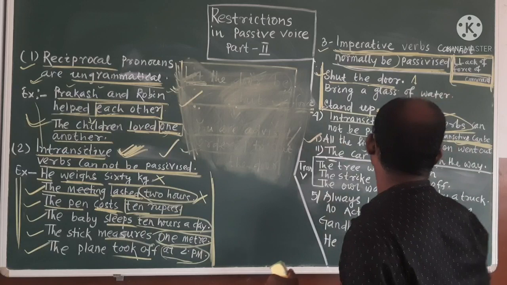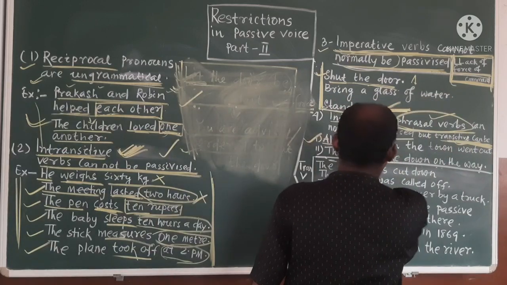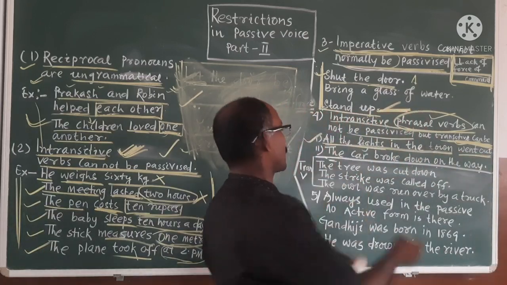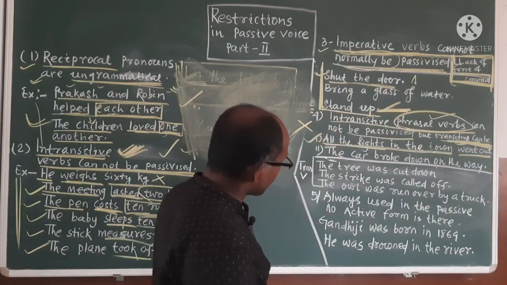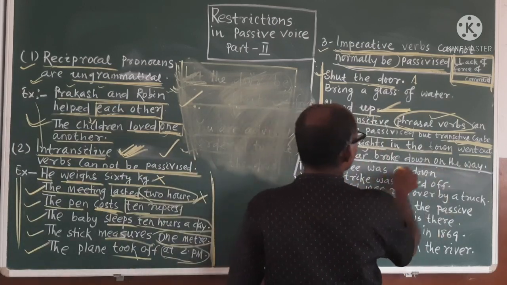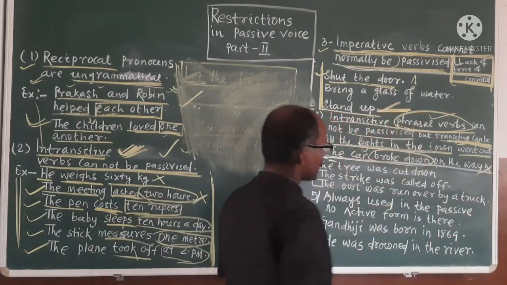All the lights in the town went out. All the lights in the town is the subject, then the verb, no object, so it is an intransitive verb. So it cannot be passivized. Okay. Then come to: the car broke down on the way. The car is the subject, broke down is an intransitive verb, no object, so it cannot be passivized.